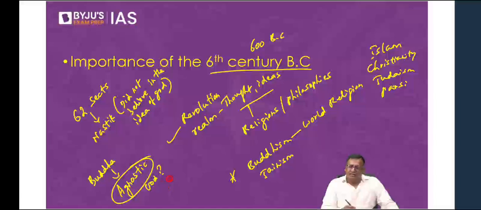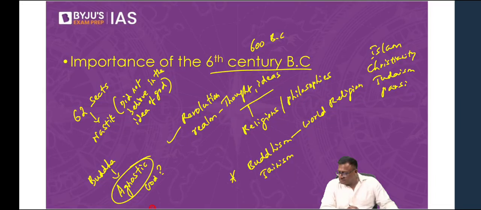He neither said God exists, nor did he deny the existence of God. He kept quiet. He did not say God is there or not there. He ignored that question. And therefore, Buddha has been called agnostic. Chandrakant, are you clear with that? Okay.